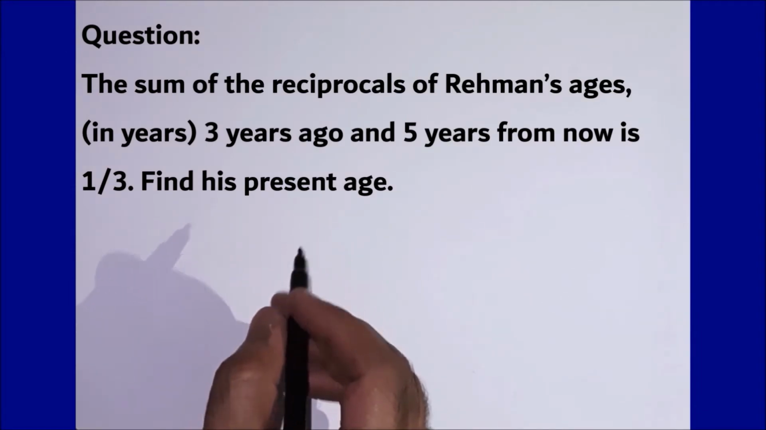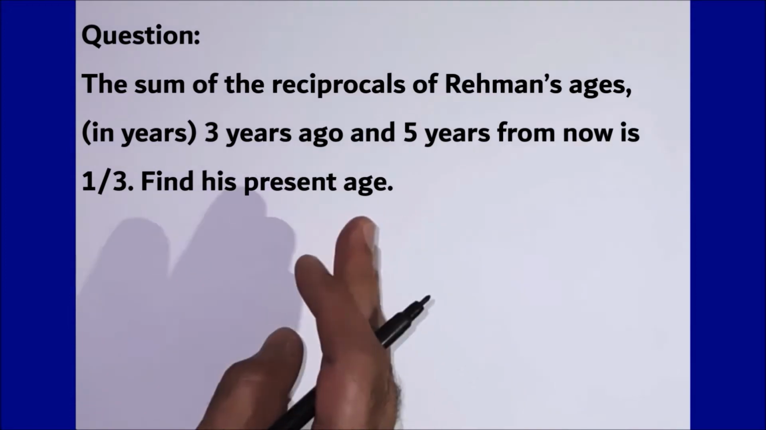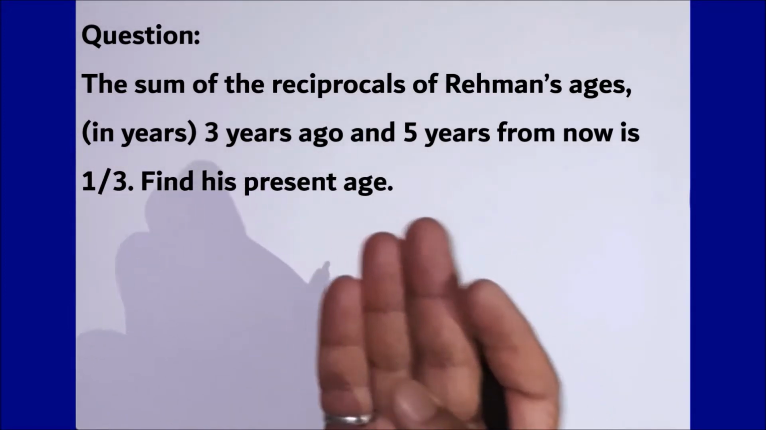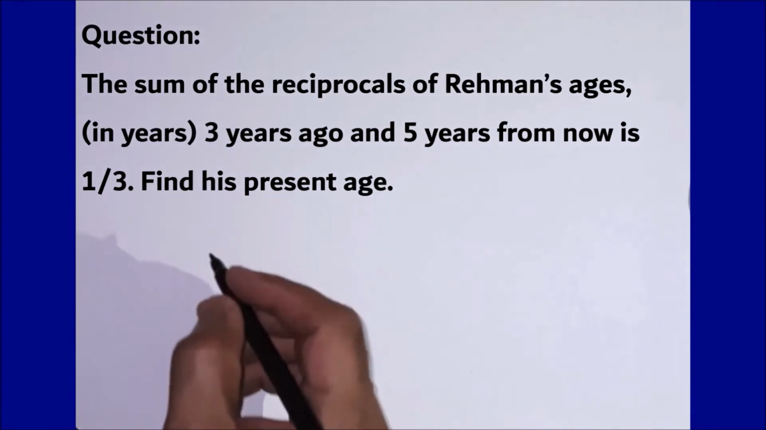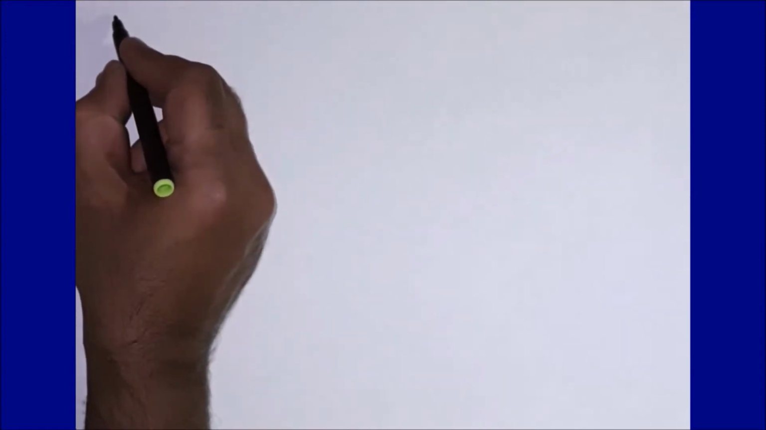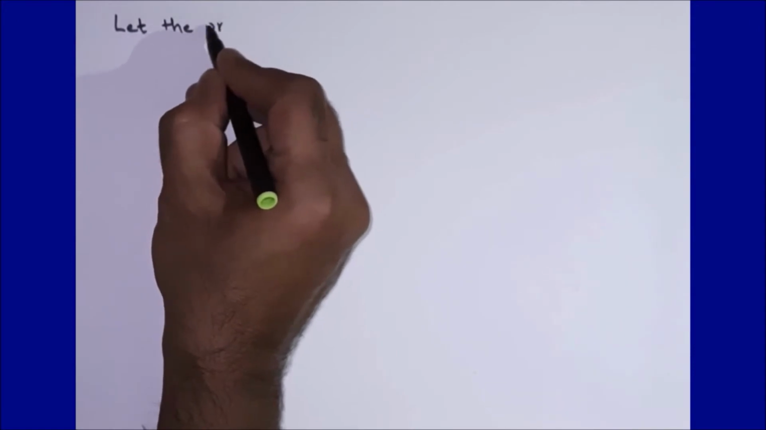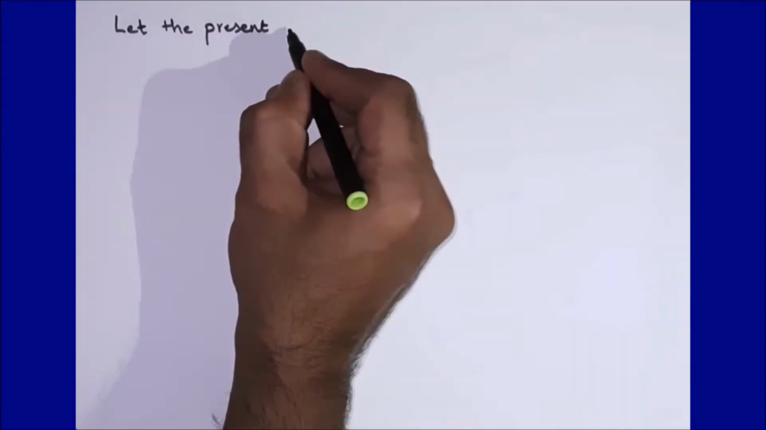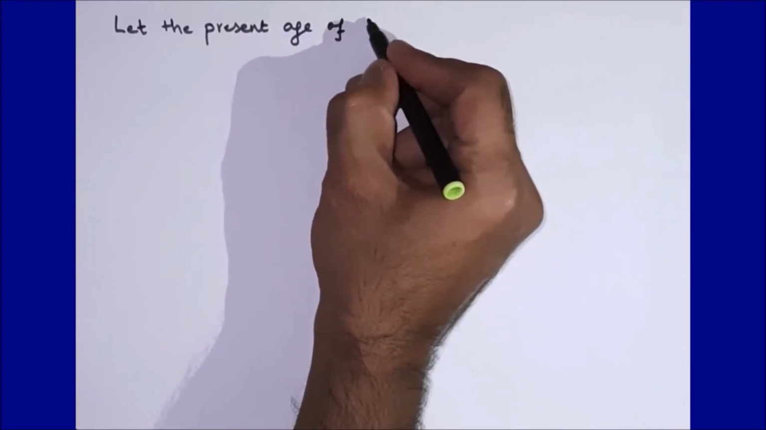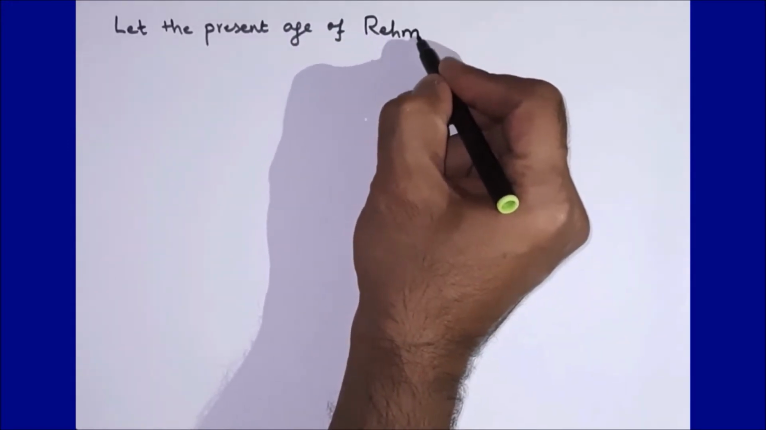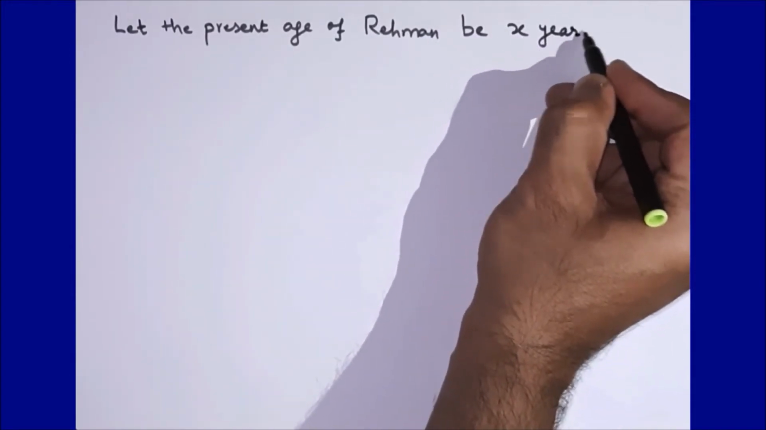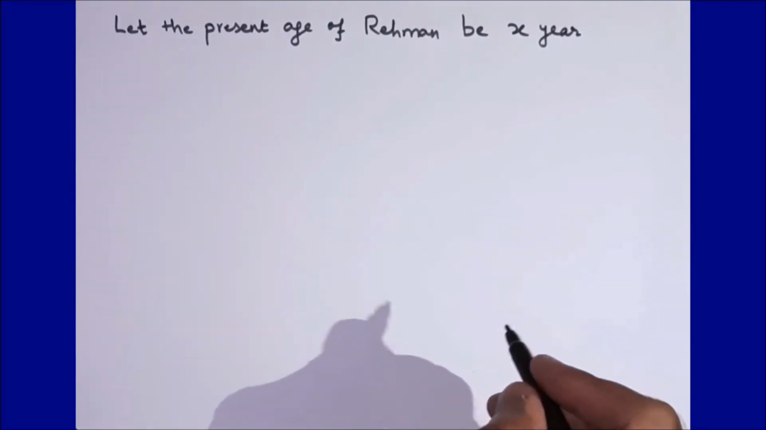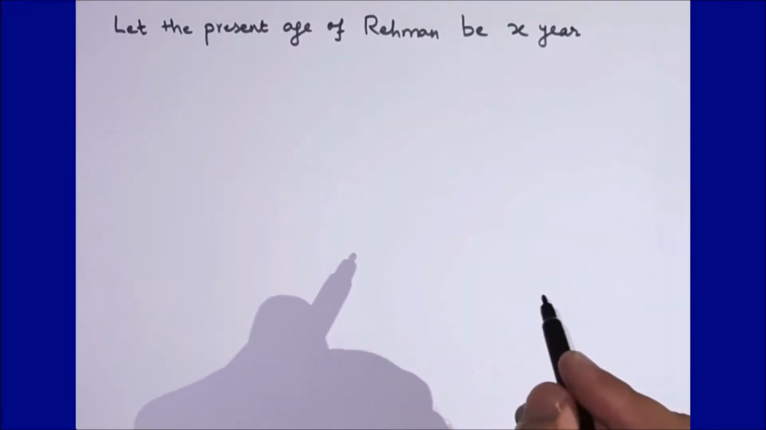So, we do not know the present age of Rehman. If we had known the present age of Rehman, then the question would have been easy, but the question asks us to find it. So we can write, let the present age of Rehman be x years. I am considering the current age of Rehman as x years, because we do not know it. We are going to find out the value of x here.